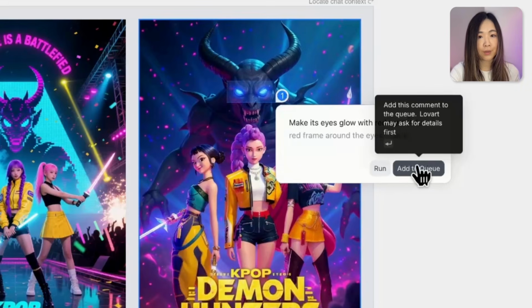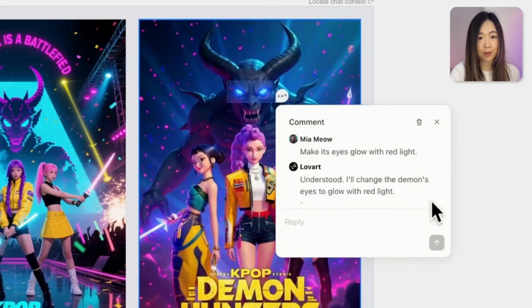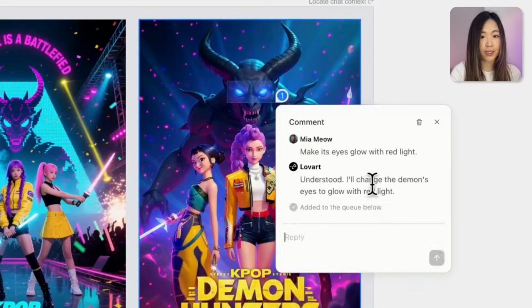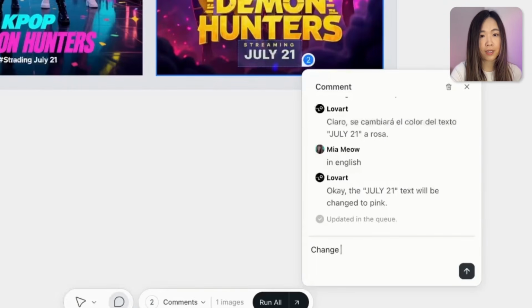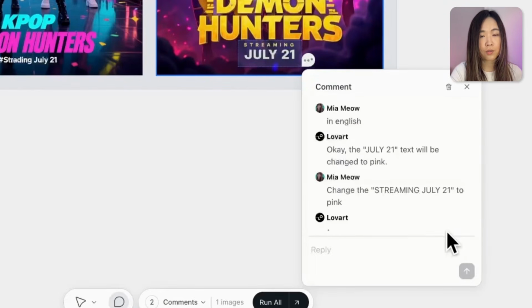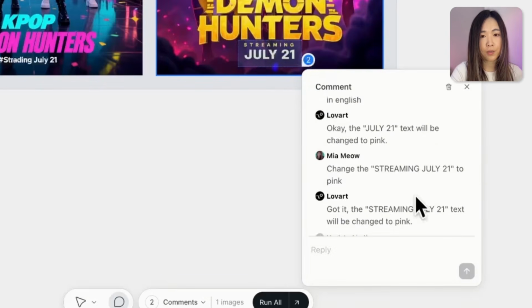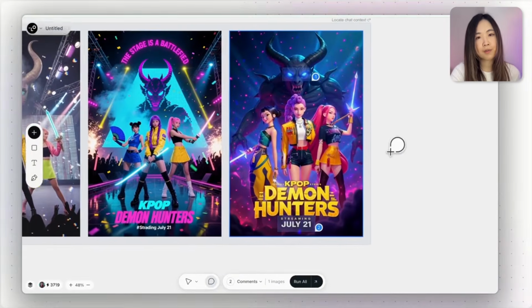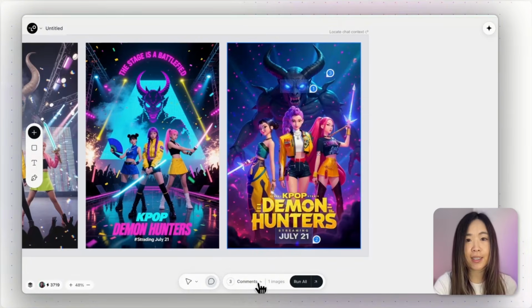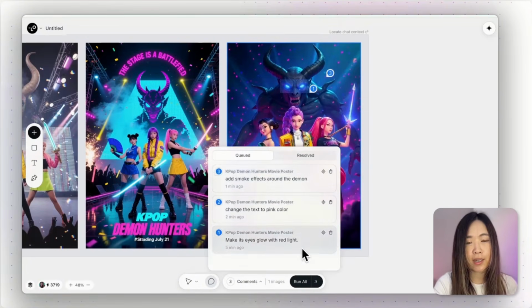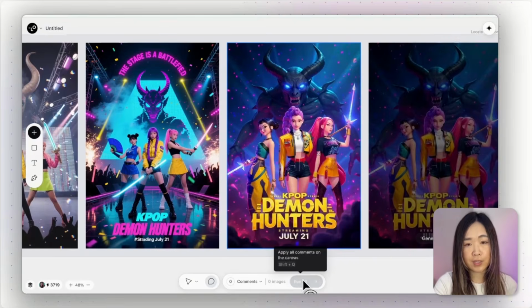Once you add it, Lovart will confirm what it understood from your comment, so we can verify it got it right. Let's also make this part of the text pink. And if something isn't right, you can correct it. Here, I want to change the whole streaming July 21st text to pink. Finally, I want to add smoke effects around the demon. So I just click somewhere around the demon and type add smoke effects around the demon. You can see all the changes listed in the comments panel. And if you want to delete any, you can do it here. Or we can simply click run all to send every change to the design agent at once.